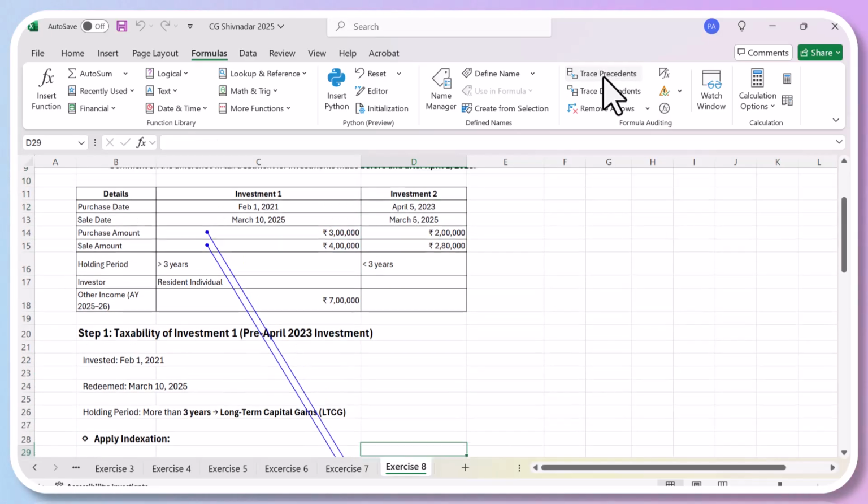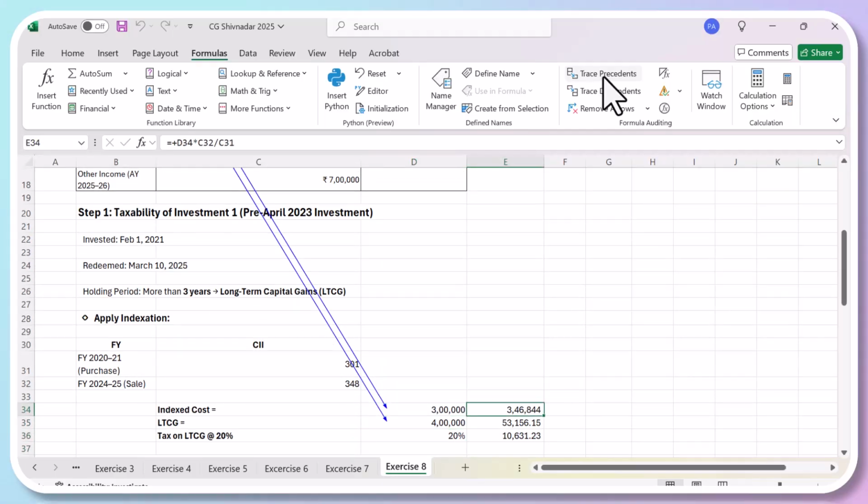This is the sale and the purchase price. Since you have purchased it before, you are entitled for indexation benefit because you have held the asset for more than 3 years. So you are going to calculate the index benefit, which is your 3 lakhs worth of mutual funds are now equivalent to 3 lakh 46,844. Any profit over and above 3 lakh 46 will be treated as capital gains. You bought it at 3 lakhs, you sold it at 4 lakhs. The difference is 53,000. So your capital gain will be only 53,000. And you have to pay 20% tax as capital gain tax, which is 10,631.